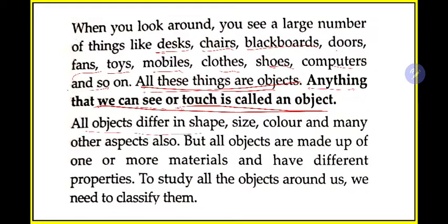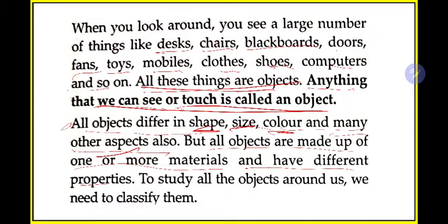All objects differ in shape, size, color and many other aspects also. But all objects are made up of one or more materials and have different properties. Okay, they are saying that all objects differ in shape, size, color and many other aspects. For example, you have a chair in your home and a table also. Both are made up of wood, but the shape of the chair and the shape of the table are different.